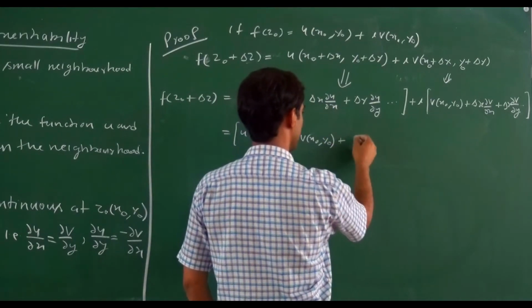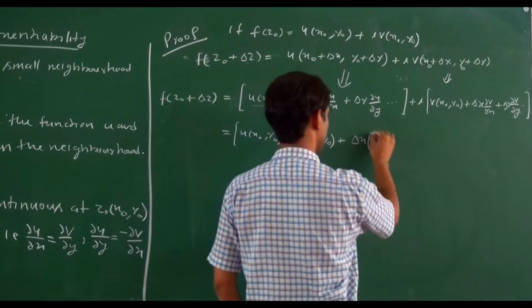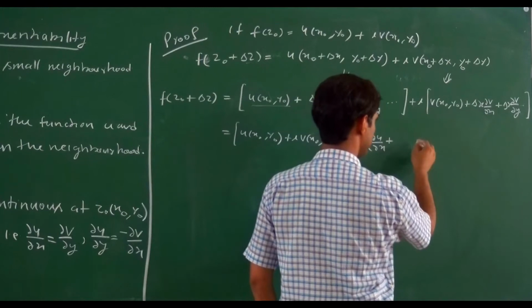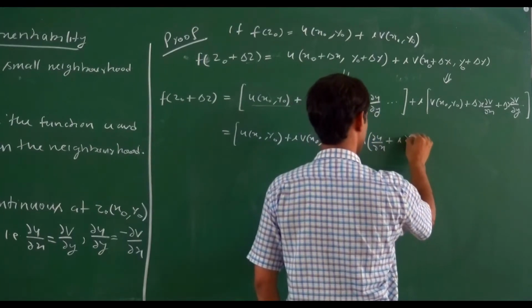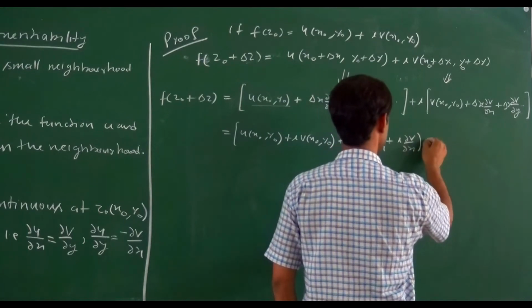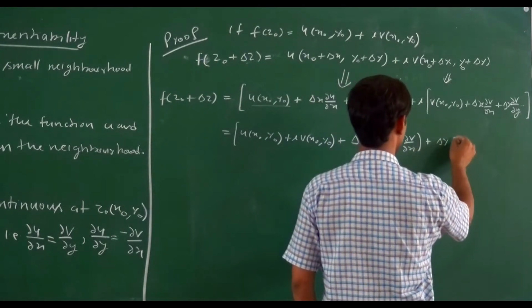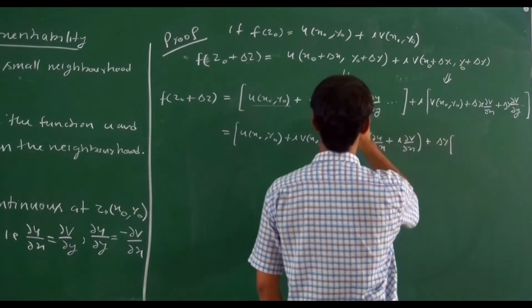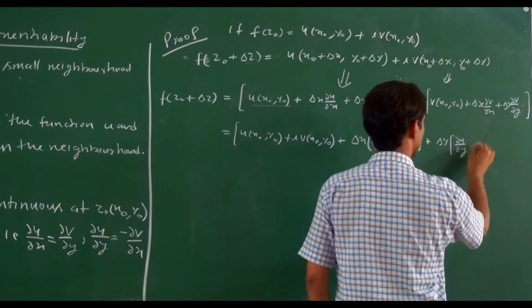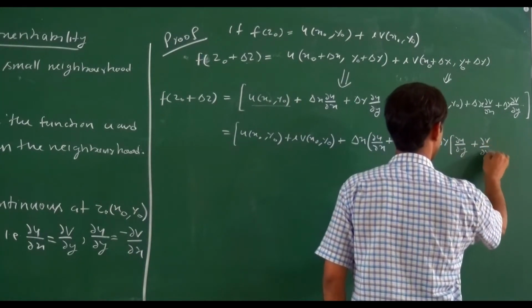Δx becomes outside, then inside we have ∂u/∂x plus i ∂v/∂x, plus Δy outside, then inside we have ∂u/∂y plus i ∂v/∂y.